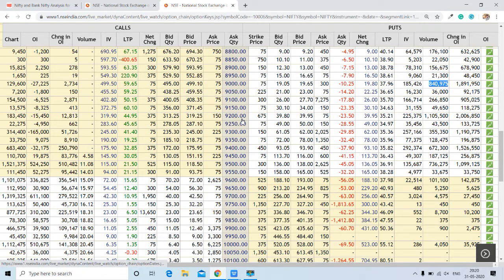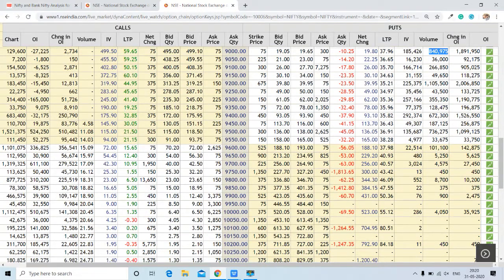Now we will check out the trading range for the Nifty. The trading range seems to be 19,200 to 19,700, or we can say the trading range is here 19,500 to 19,700. This can be the trading range, and the pivot level for Nifty is this one, 19,500. Above this is positive, below this Nifty is negative. So this is the important level.